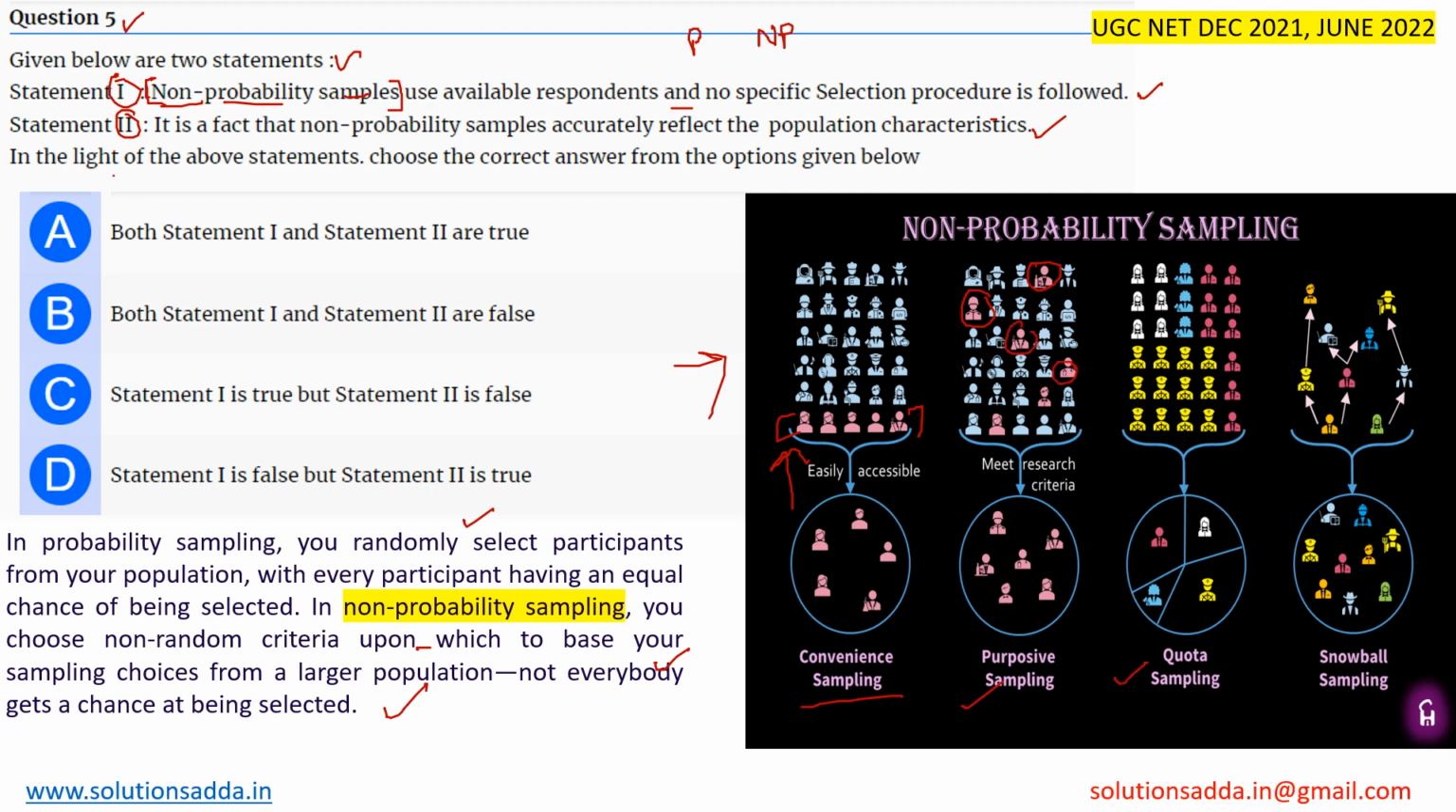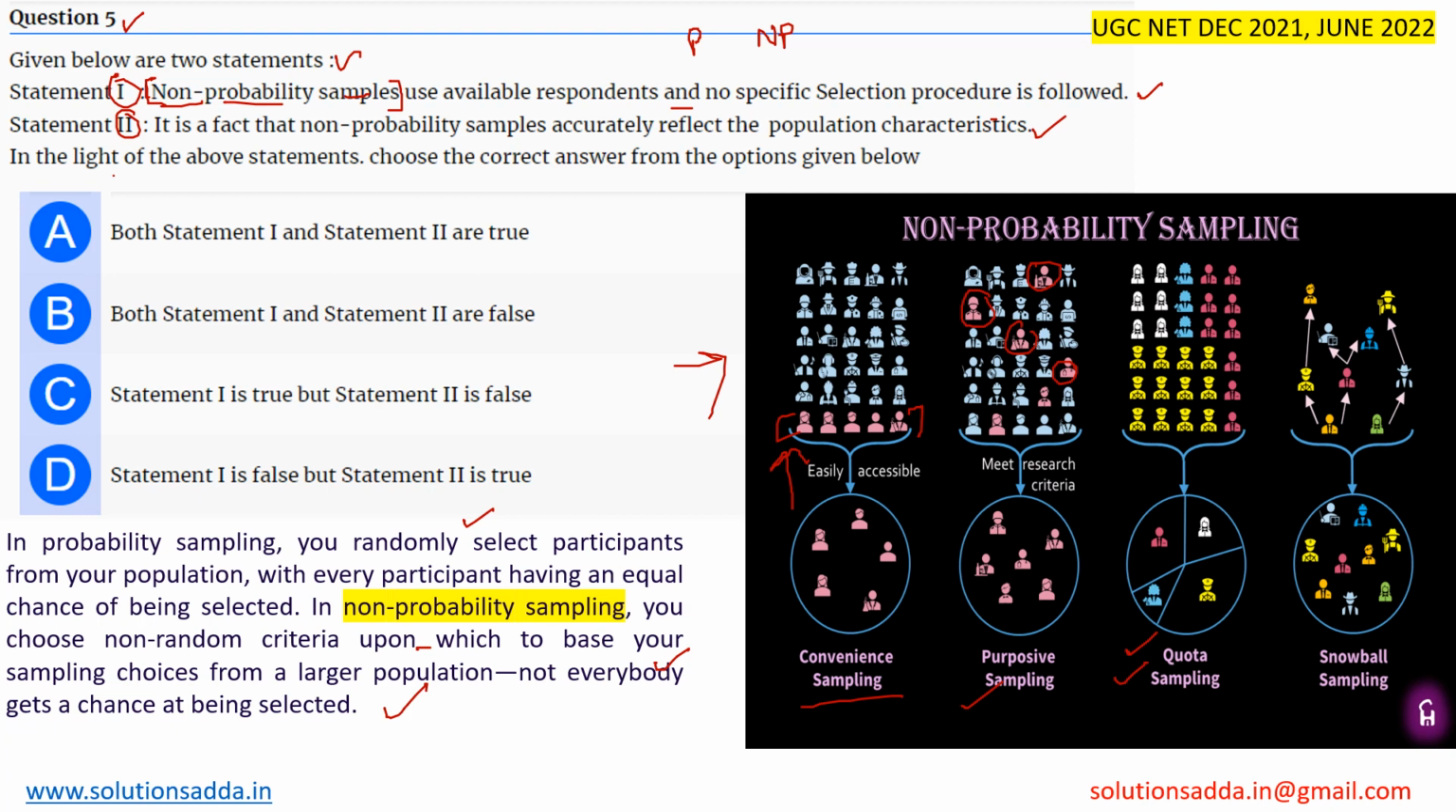Next one is quota sampling. We divide the population into various quotas, and on the basis of these quotas we take a few members from each quota. Whereas in snowball sampling, we take the population as a whole and select members on the basis of various parameters, like taking one from each area and so on. So non-probability sampling is where not everyone has an equal probability.